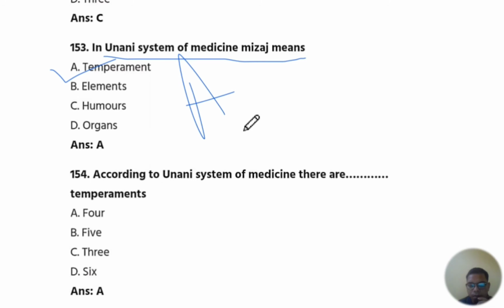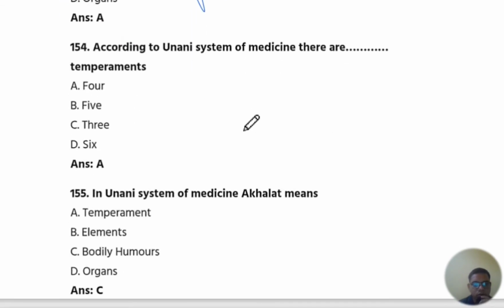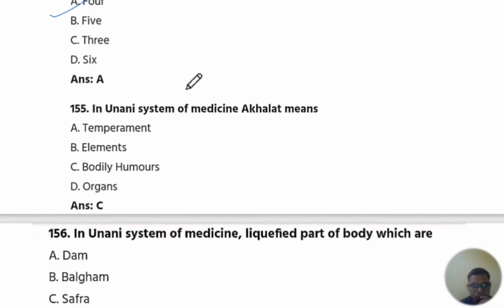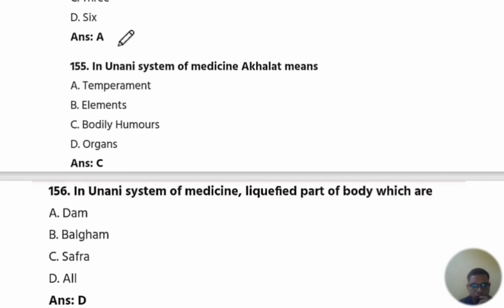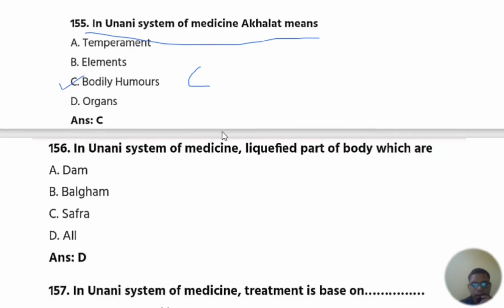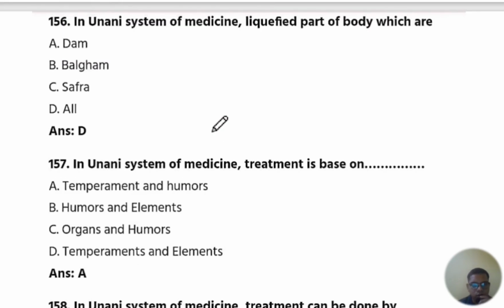Okay. Next is 154 question number. According to Unani system of medicine, there are blank temperament. The answer is 4 temperament. Okay. Next is 155 question number. In Unani system of medicine, akhalat means C, bodily humor. The answer is C, bodily humor. Okay. Next is 156 question number.